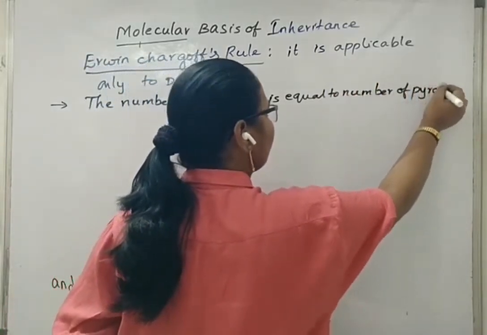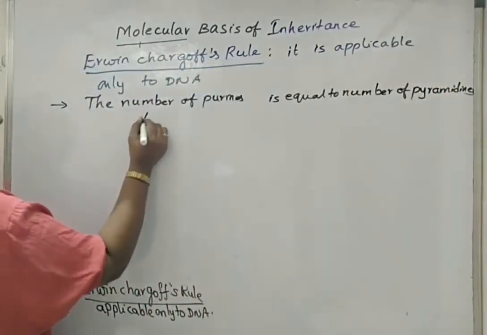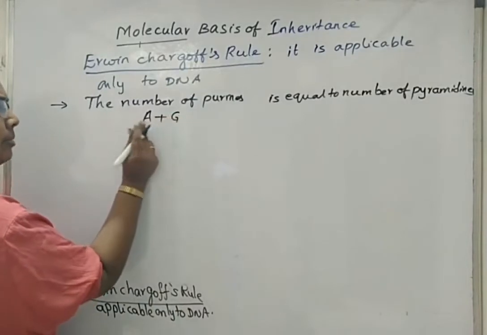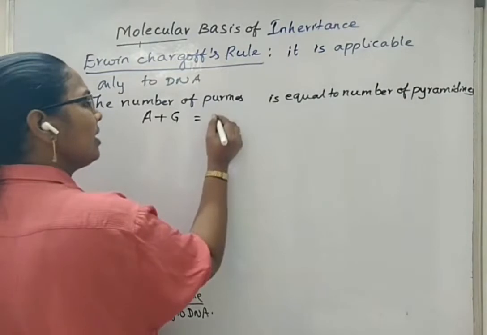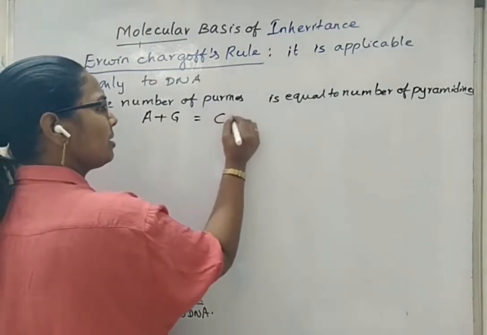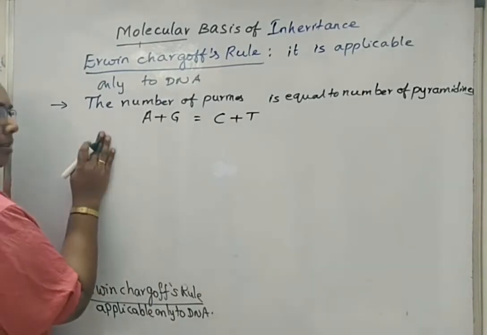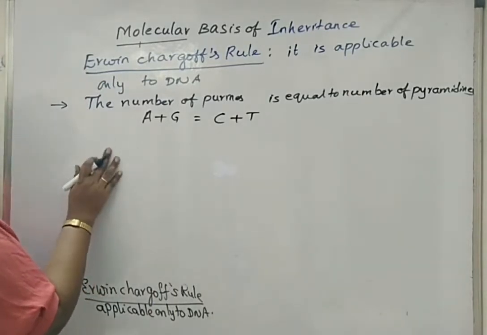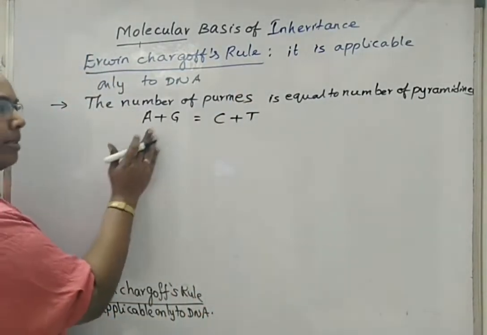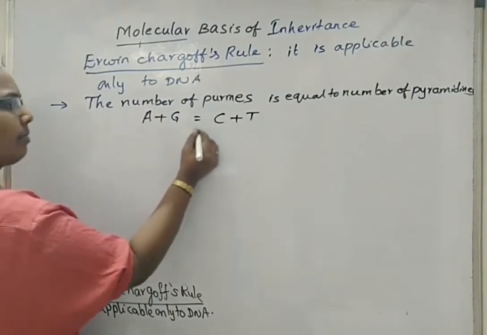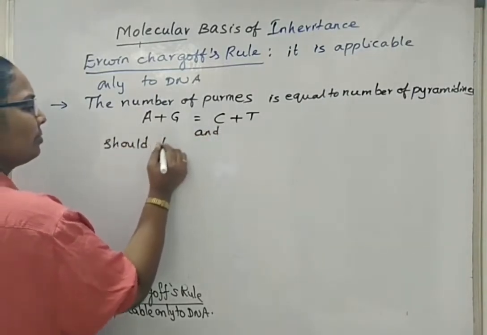This we can represent as A plus G, which are adenine and guanine together, meaning the sum of purines is equal to the sum of pyrimidines, C plus T. The ratio should be equal to 1.